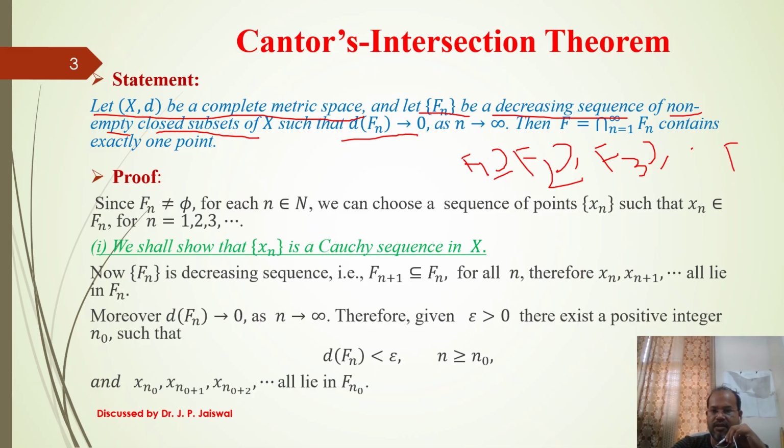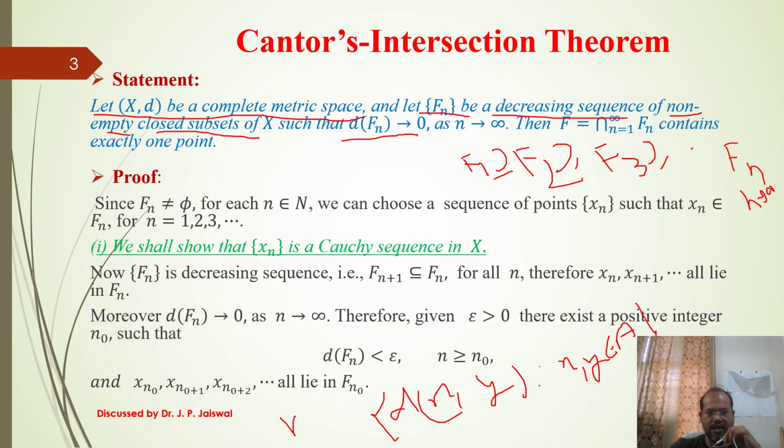If you take any set A, and take any arbitrary elements x, y of that set, take the distance of these and then take the supremum, this is basically the diameter of A. So the diameter of any set is the maximum distance, or say the supremum distance, of any two points of that set.